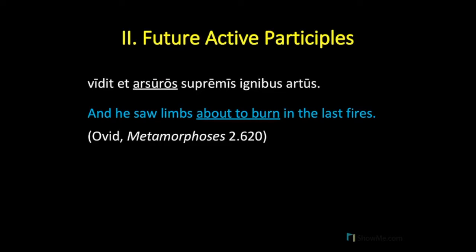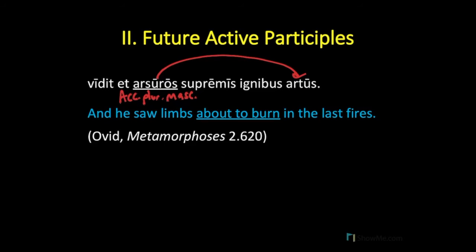Arsuros is a future active participle that is describing the accusative plural artus. Those are Coronis's limbs about to burn, supremis ignibus, in the final fires. Apollo hasn't yet lit the fire, so the limbs have not yet burned when he looked upon them. And as we see in this example, arsuros is accusative plural masculine, as it describes the accusative plural masculine artus.